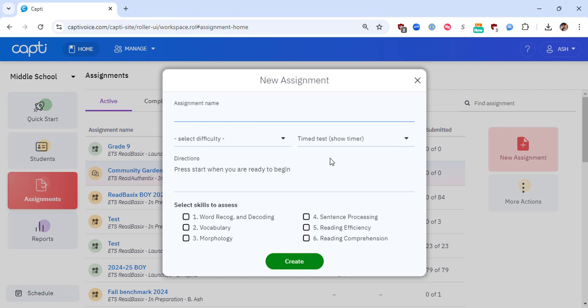Once the wizard is opened, name your assessment something appropriate. This will be what students see when they log in. It is highly recommended to name your assessment something that gives it proper identification. The name Fall Benchmark 7th Grade 2024 or Mr. Ash's 5th Grade Spring Benchmark 2025 are much better than simply ReadBasix.